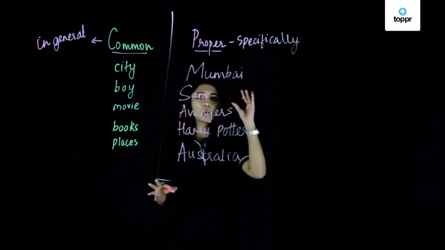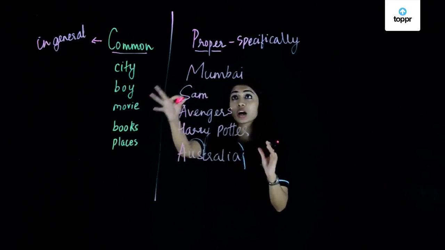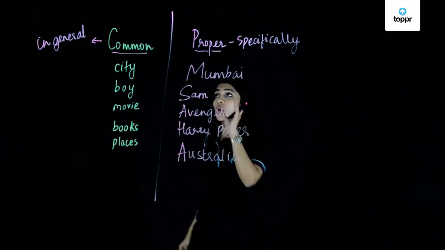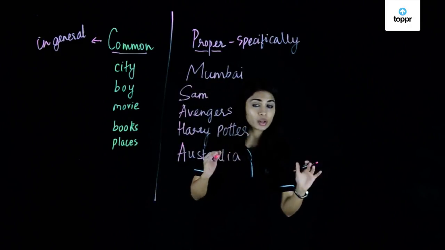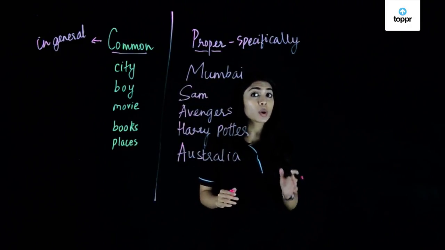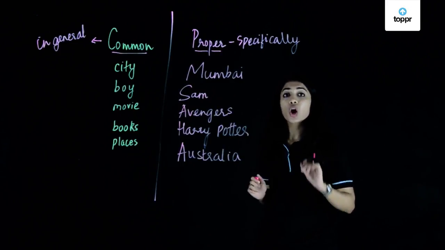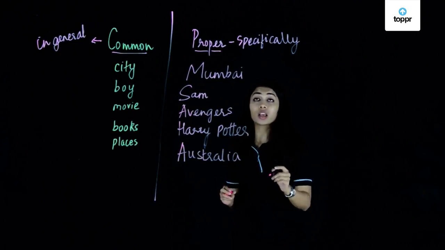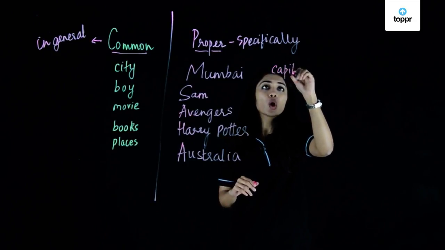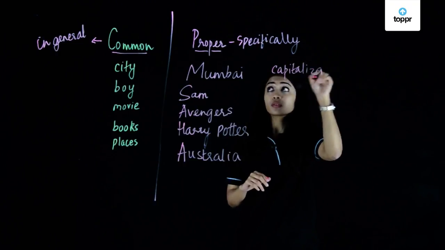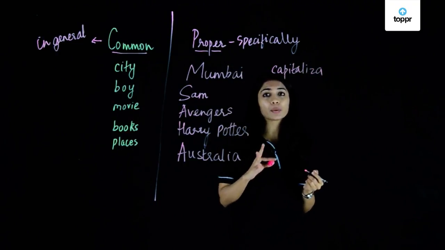So a few pointers, a few things that we should keep in mind when we're talking about common nouns and proper nouns. We use common nouns when we want to refer to things or people in general, whereas we use proper nouns when we refer to a specific thing or person. Also, an important thing, we always capitalize proper nouns, that is the initial letter of the proper noun.